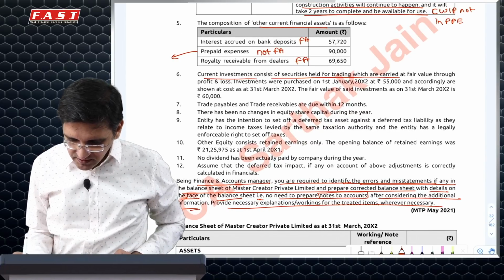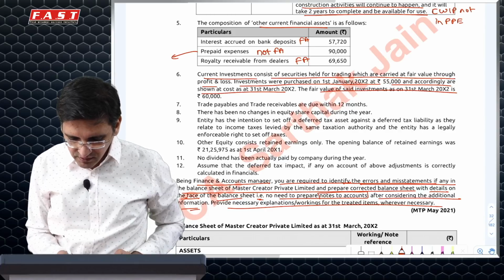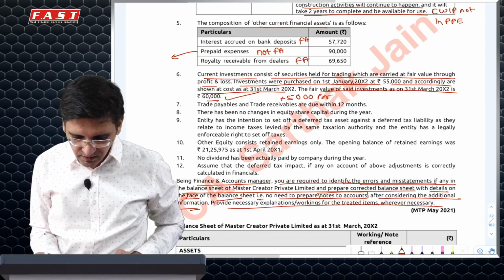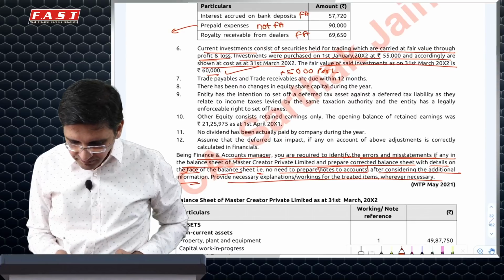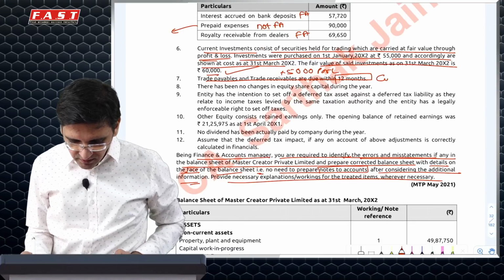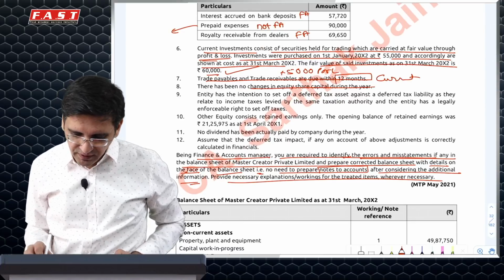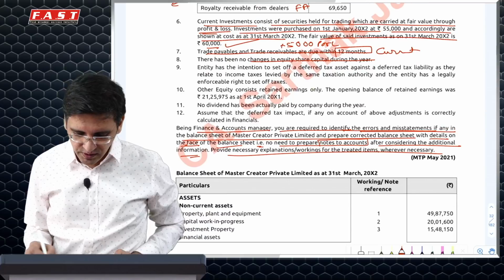Current investment consists of security, fair value through PRL, purchase 55, shown at cost, fair value 60. So recorded at 60 and book 5,000 gain in PRL because this is through FVTPL. Due within 12 months, so current. No changes in equity, so opening plus minus change 0, closing same.